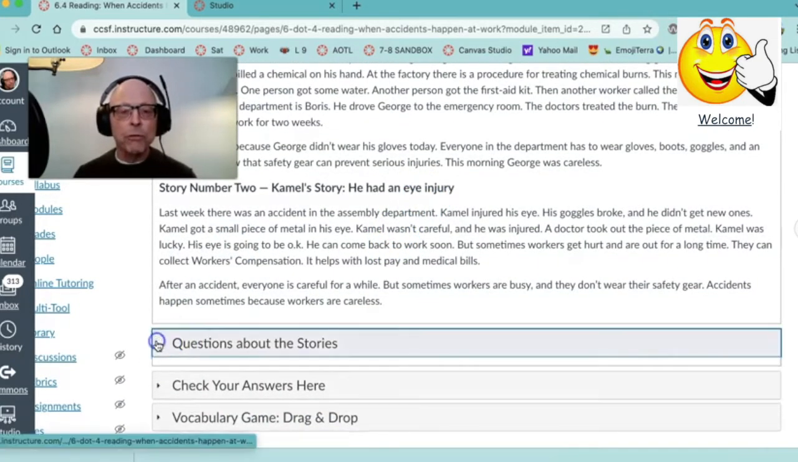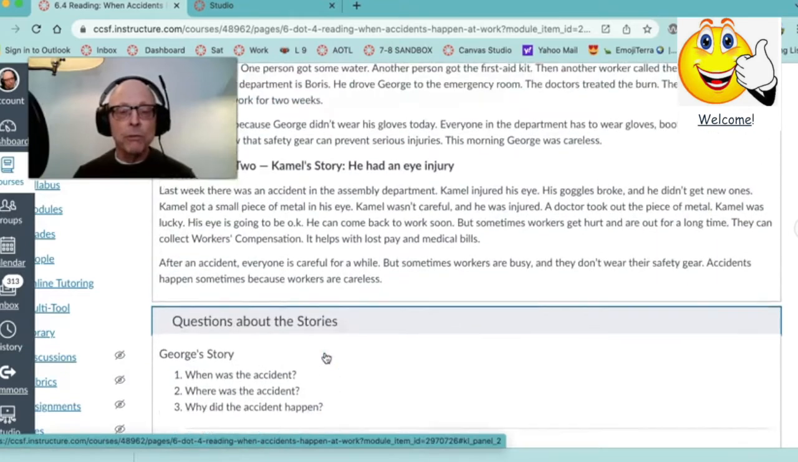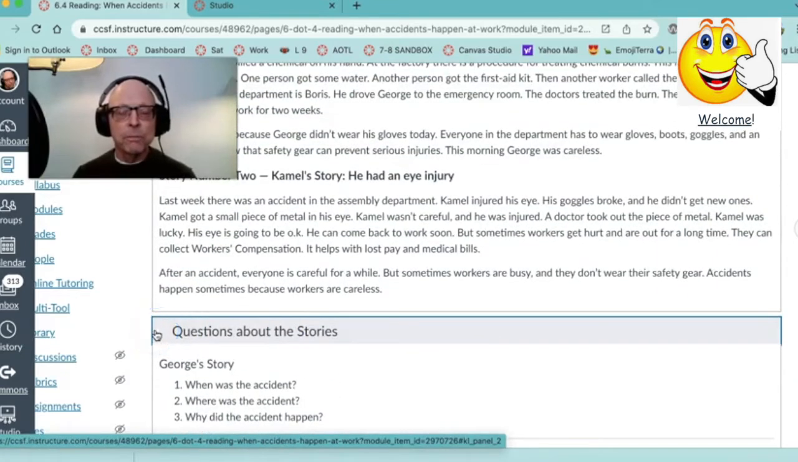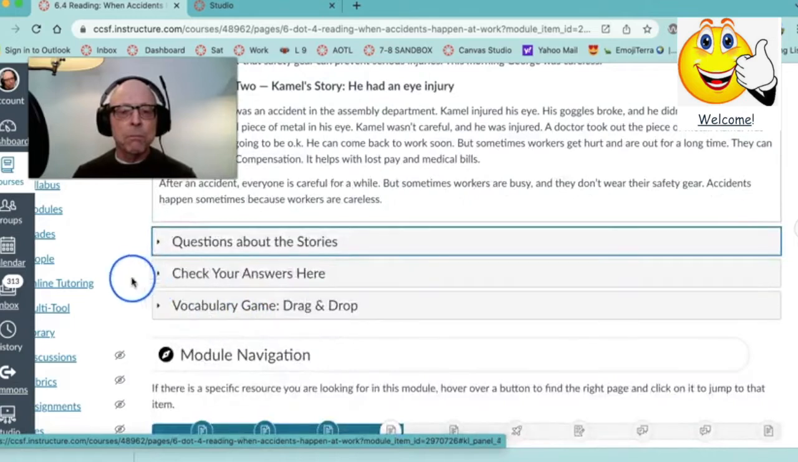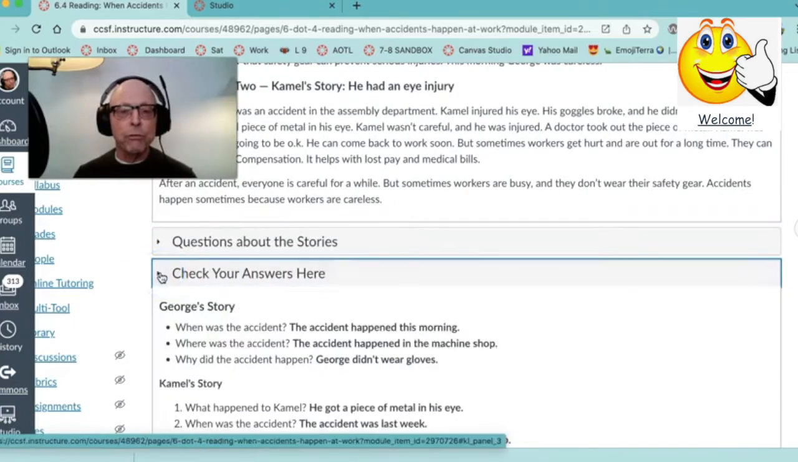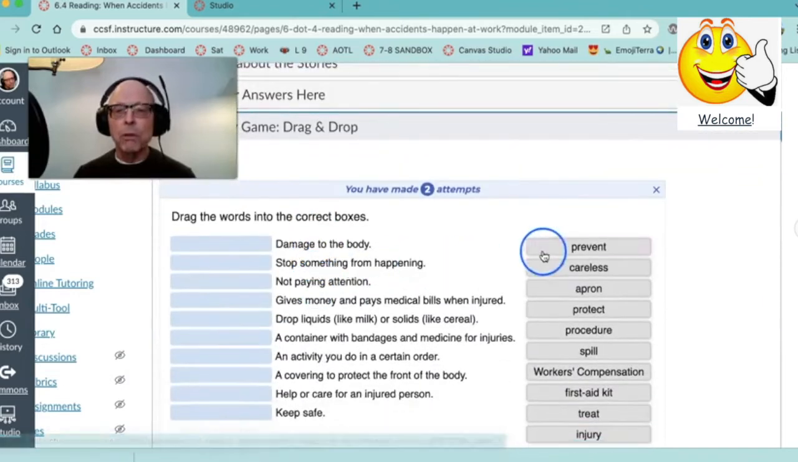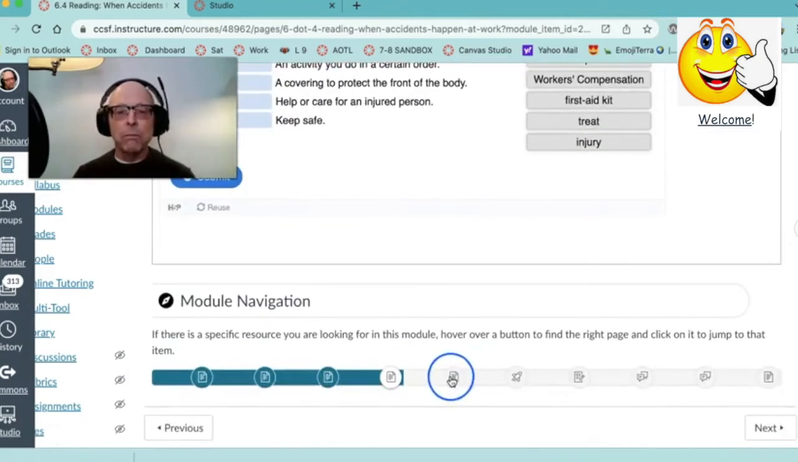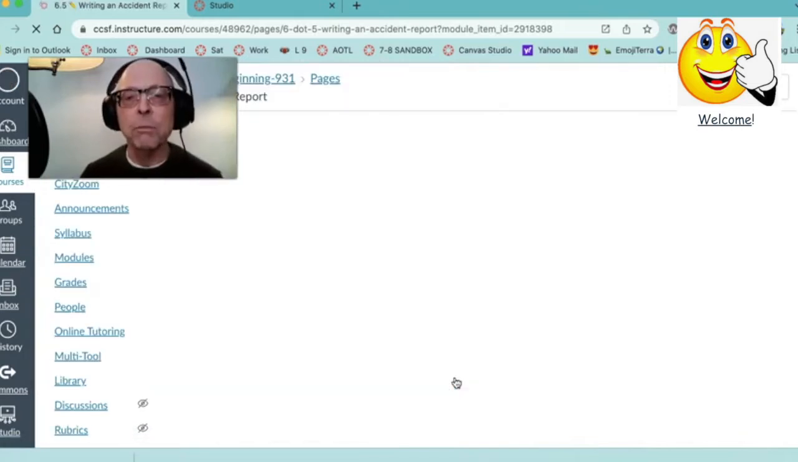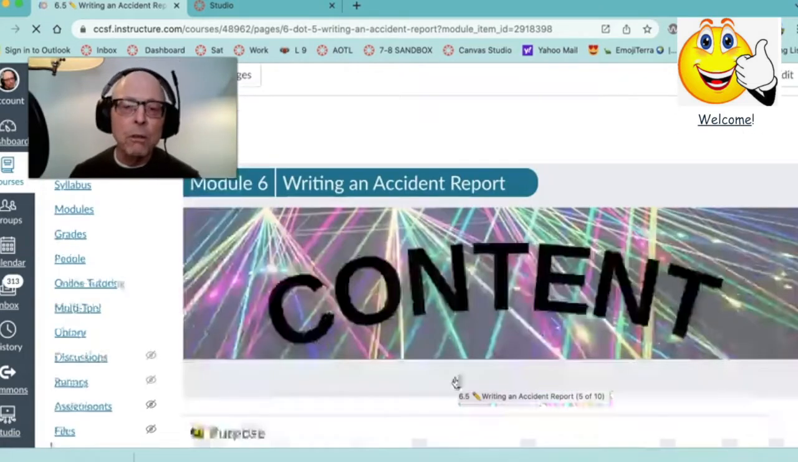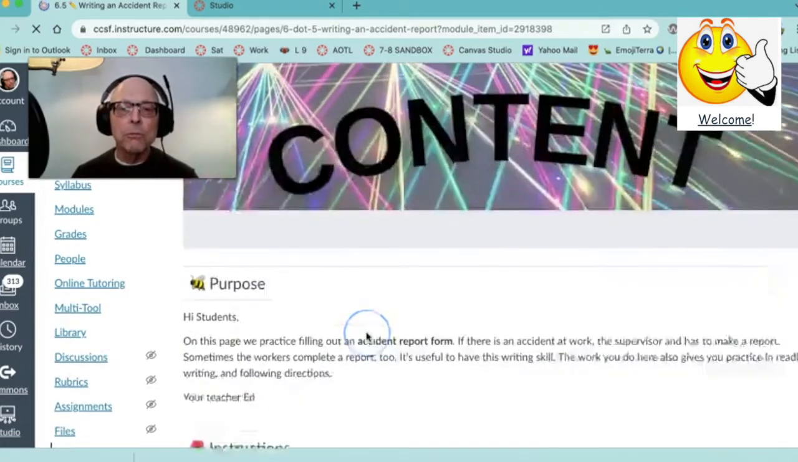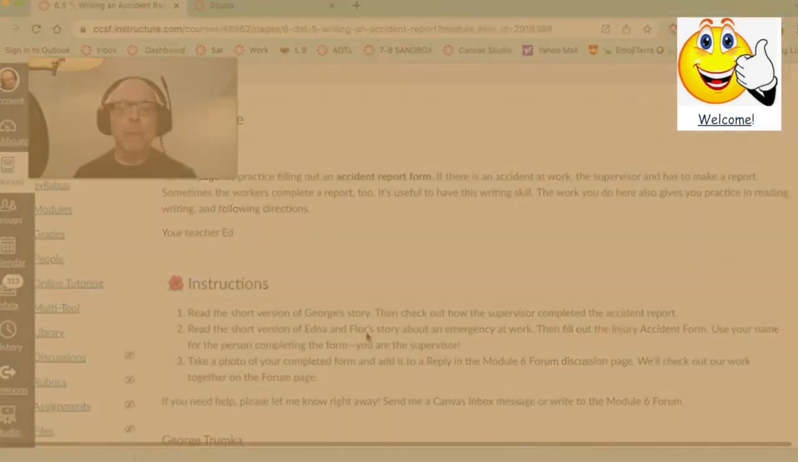Here are some questions. You have to write the answers to the questions in your notebook. When you're ready, check your answers. Don't look. And then there's a vocabulary game where you have to take the words over here and find the correct definition for each word. So that's that. All right, that's kind of a long page. Should be fun though. All right, the next part is writing an accident report.